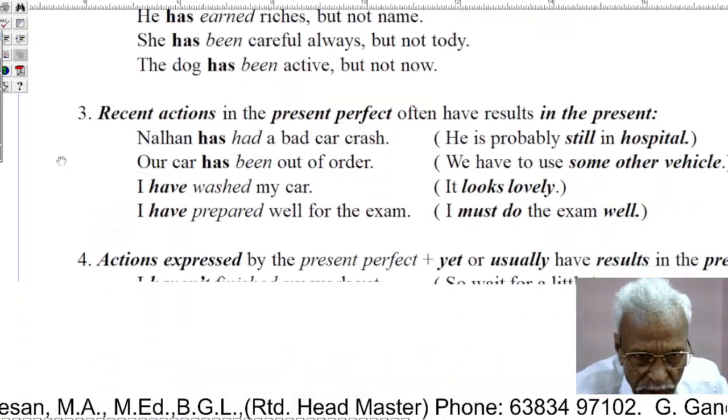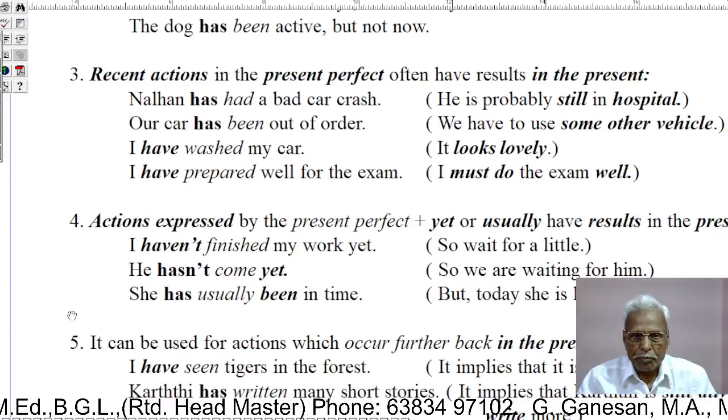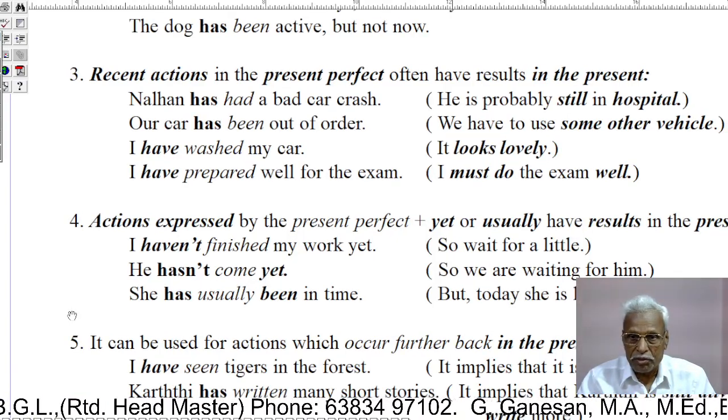Let us see the third use. A recent action in the present perfect often has a result in the present.